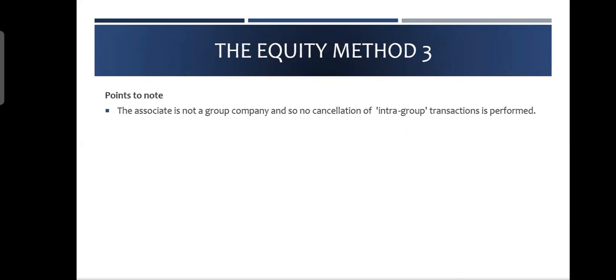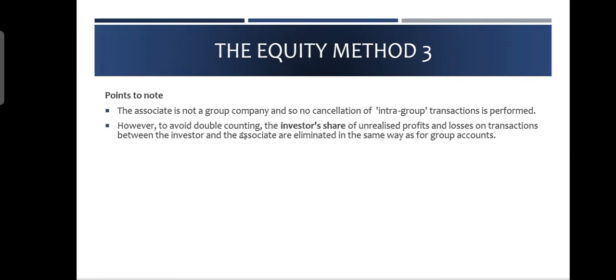But generally, remember group sales are parent sales plus subsidiary sales minus intra-group sales. You never say parent sales plus subsidiary sales plus associate sales. You always have group sales equal to parent sales plus subsidiary sales minus intra-group sales, because I am not doing line-by-line consolidation on the associate. So I'm not consolidating the associate's sales, cost of sales, admin expenses, distribution expenses, taxes, finance costs, etc. We are not consolidating, so no intra-group elimination will be done.